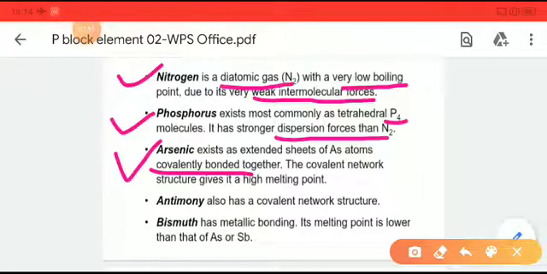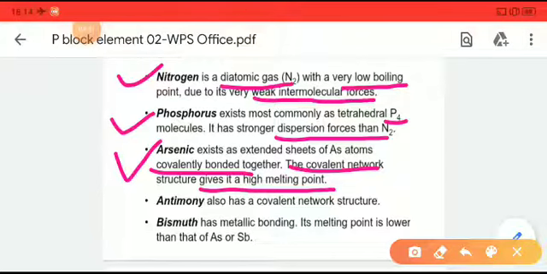Due to this covalent network, the structure of arsenic has a high melting point. Because of the covalent sheet-like structure, it is very stable, so to melt it we need a larger amount of energy. That is why arsenic has a high melting point.